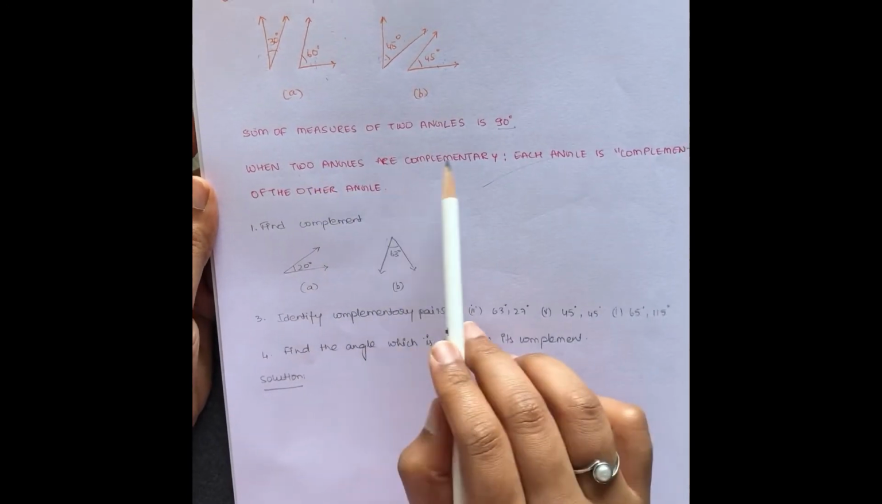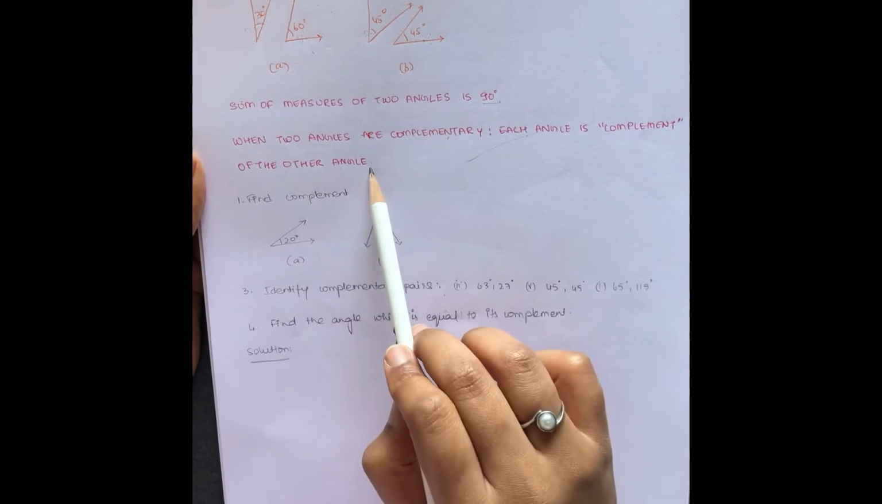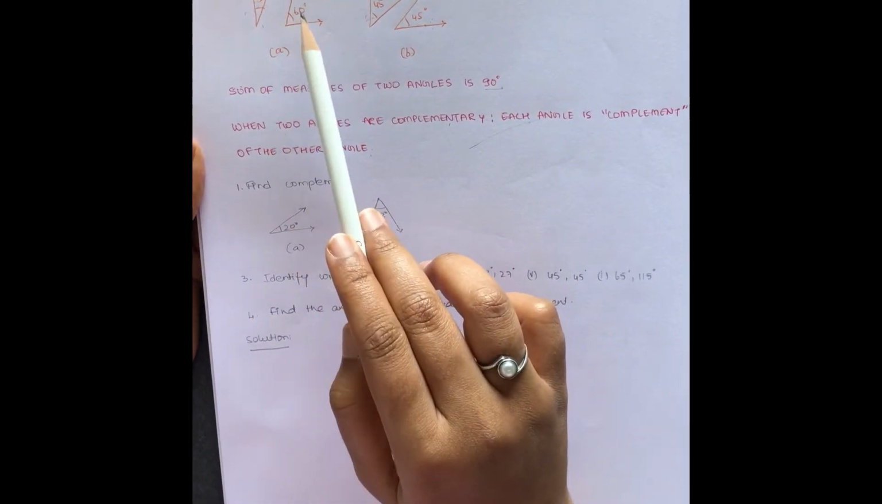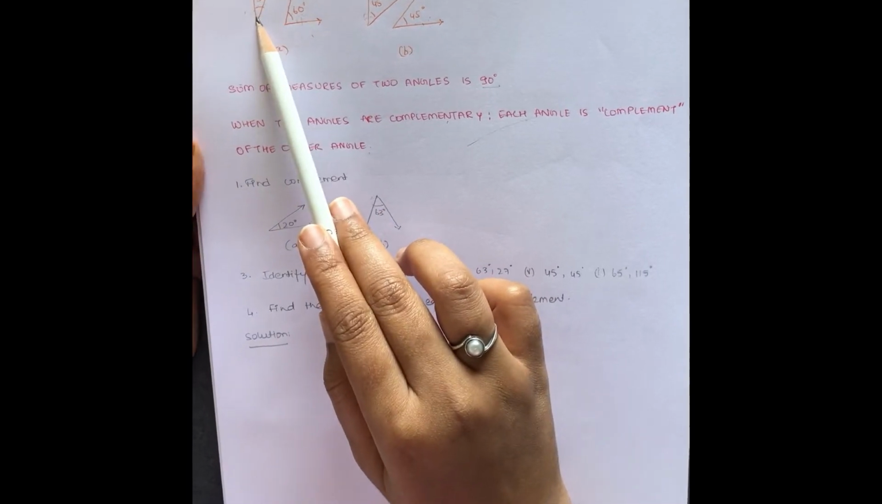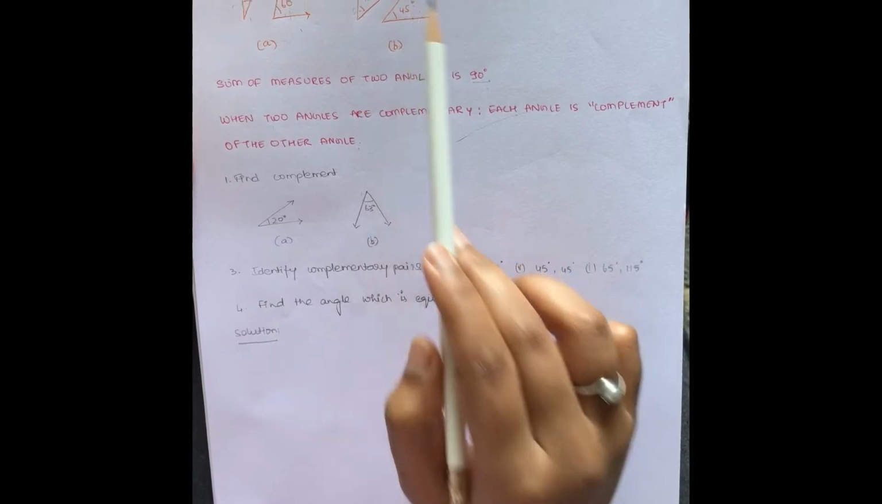When two angles are complementary, each angle is the complement of the other angle. So in case A, 30 is the complement of 60 degrees or 60 is the complement of 30 degrees. Similarly for case B, 45 is the complement of 45.